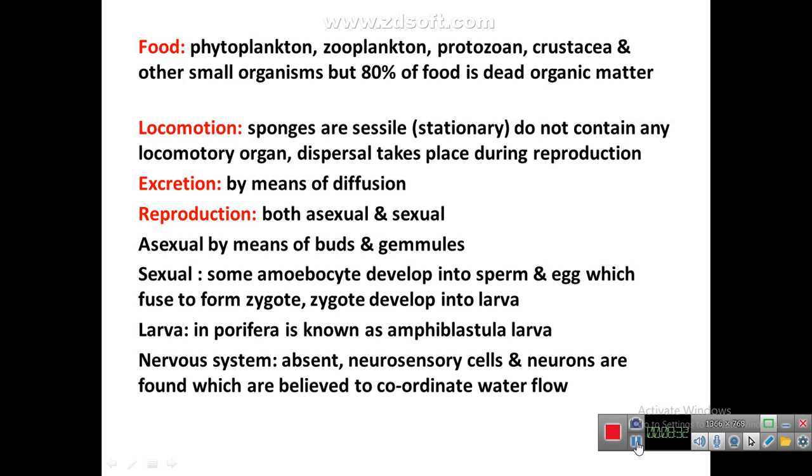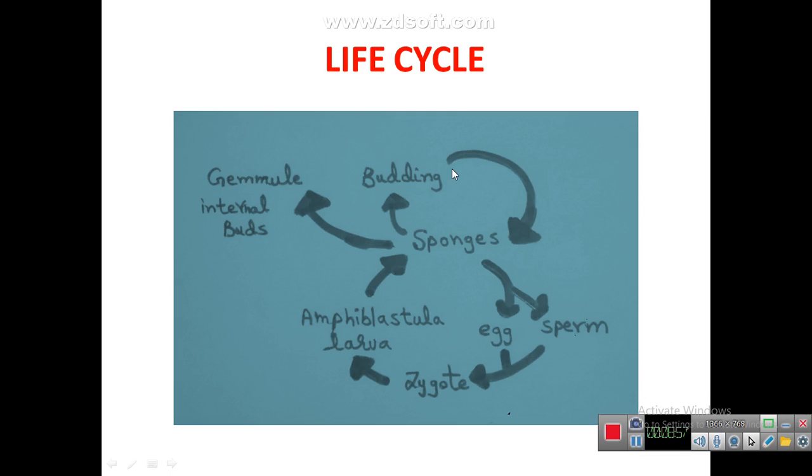In different phyla of the kingdom Animalia, larva is produced, so different names are given to them. The larva produced in the phylum Porifera is named Amphiblastula larva. Nervous system is absent. Neurosensory cells and neurons are found which are believed to coordinate water flow. This is the life cycle.